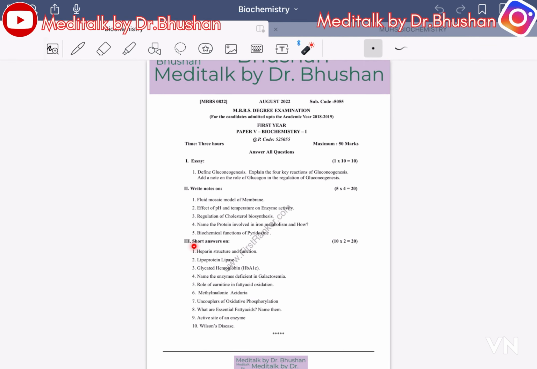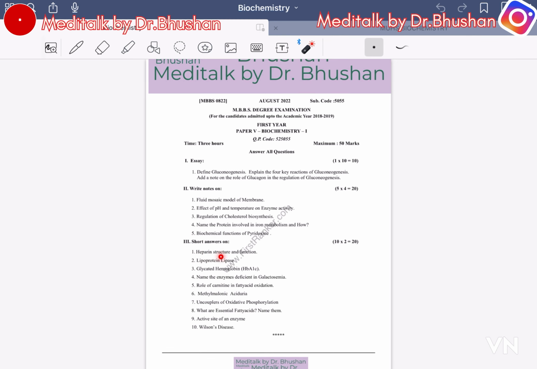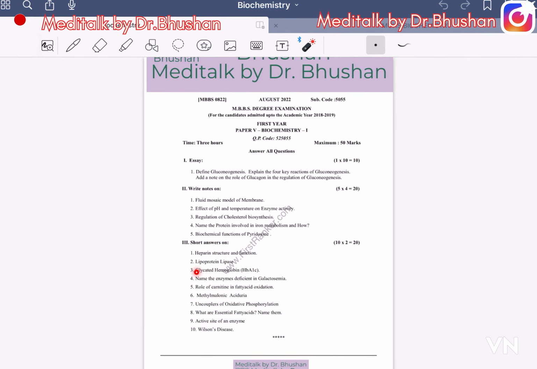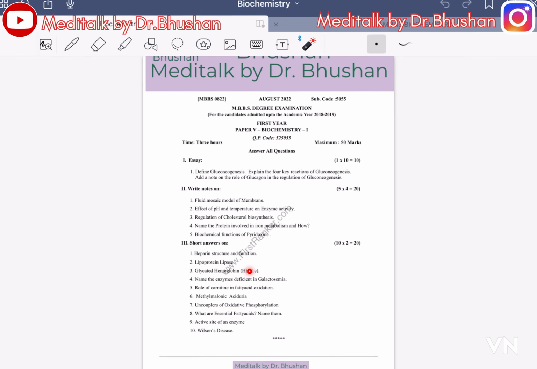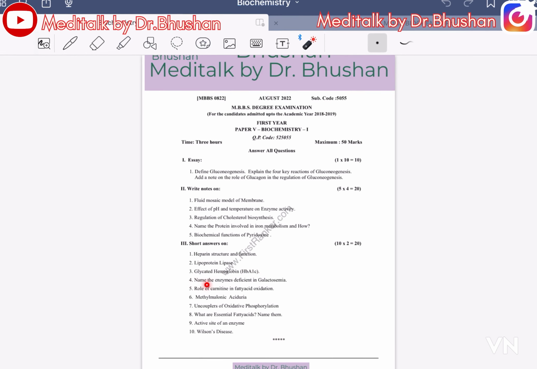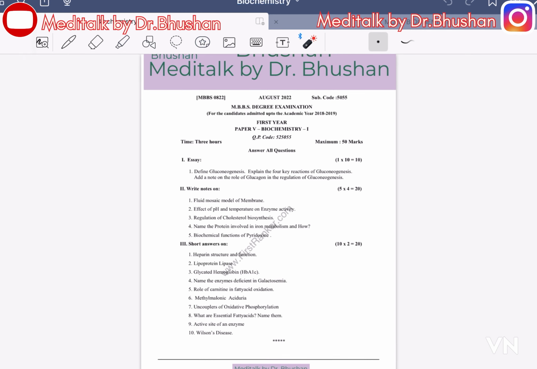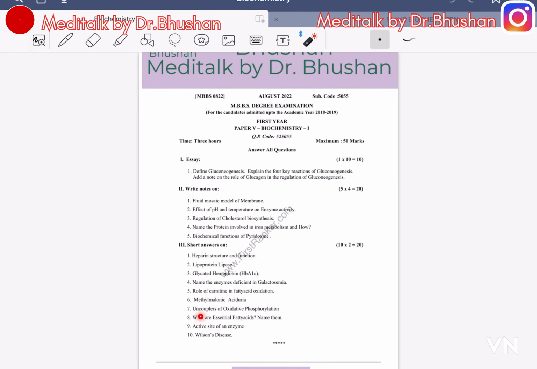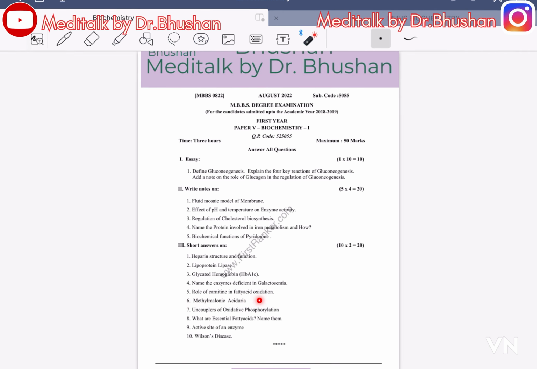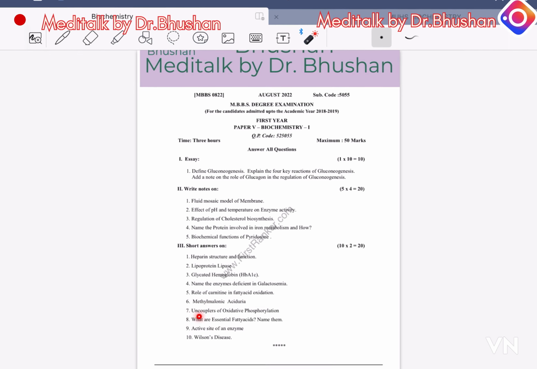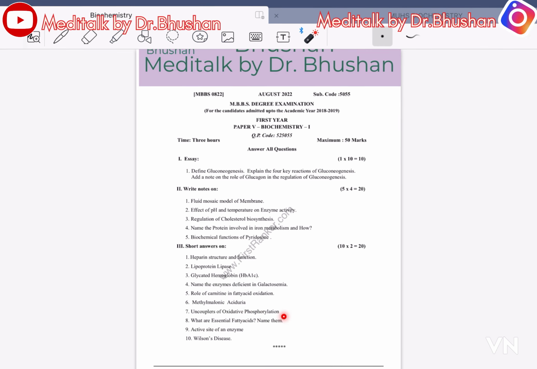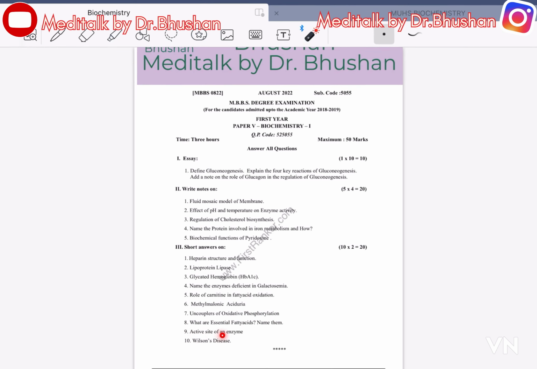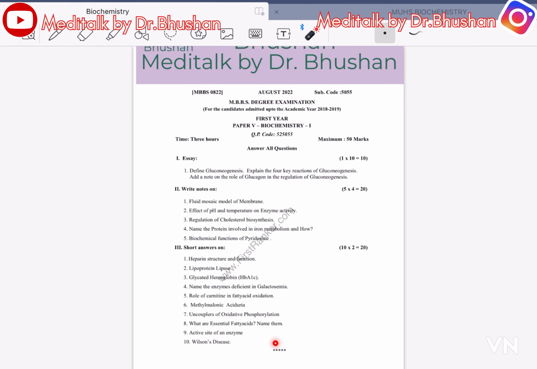Third, short notes. First is heparin structure and functions; second, lipoprotein lipase; third, glycosylated hemoglobin HbA1c; name the enzyme deficient in galactosemia; role of carnitine in fatty acid oxidation; methylmalonic aciduria; uncouplers of oxidative phosphorylation; what are the essential fatty acids and name them; active site of enzyme; and Wilson disease.